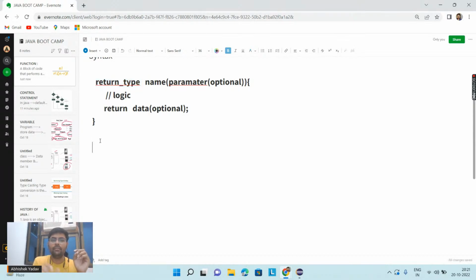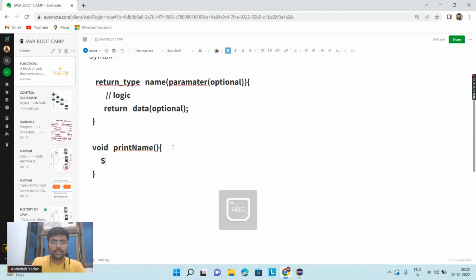Let's take an example where we don't want to return anything. Void. Here the return type is void because I don't want to return anything from the function. I just want to write my logic inside the function. Void. And after that, let's write the name of the function as printName, and here I don't want to pass any parameter.